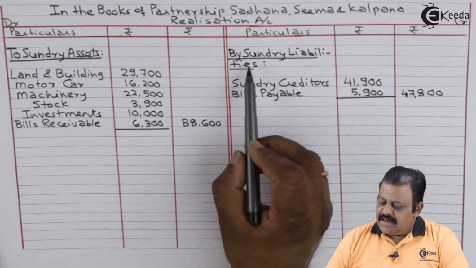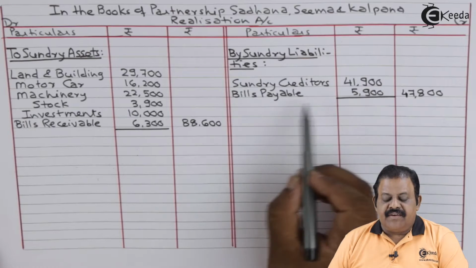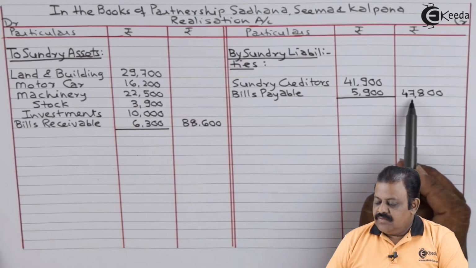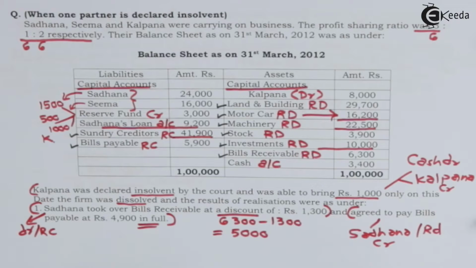Realization account credit side by sundry liabilities, sundry creditors 41,900, bills payable 5,900, total 47,800. We have transferred all the items of balance sheet to various accounts. We have completed first step of solving the problem, that is transfer step. Second step will be realization of assets.